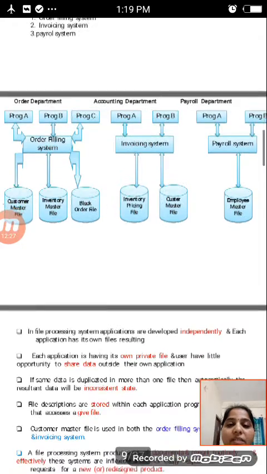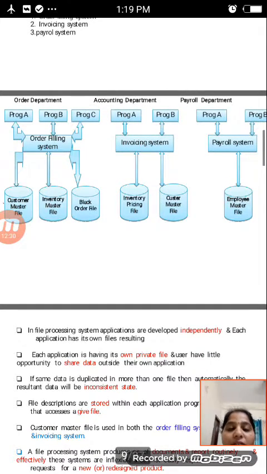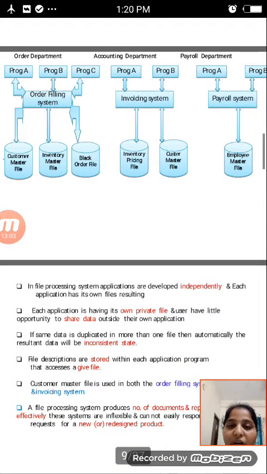These are divided among three departments: the order department, the accounting department, and the payroll department. The order filling system is shown in the figure, and then there are the invoicing system and the payroll system. The order filling system has program A, system A, system B, and system C. Invoicing and payroll each have program A and program B. After that, in the order filling system, there is the customer master file.